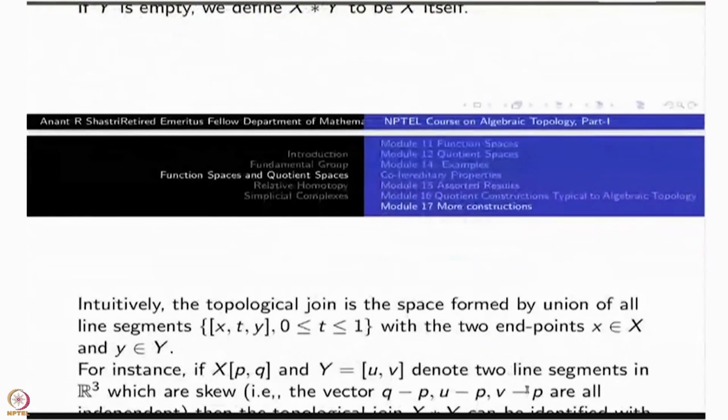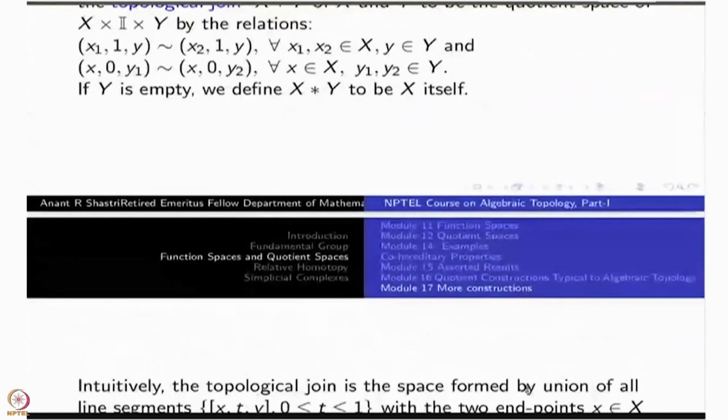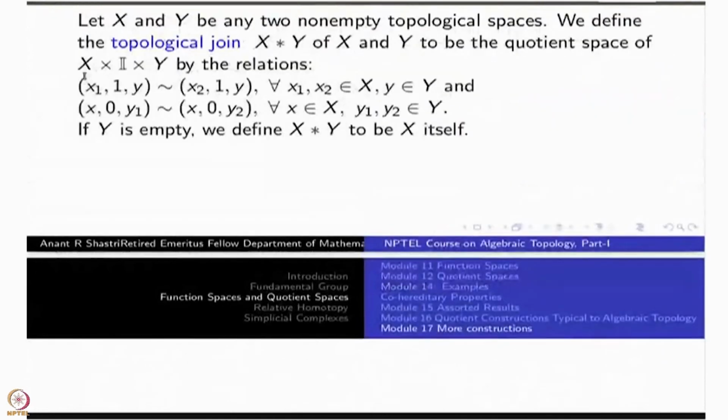Intuitively, what is this topological join? X cross I cross Y. It is a union of lines parameterized by x comma y. This is just a line segment. Union of lines parameterized by x comma y.